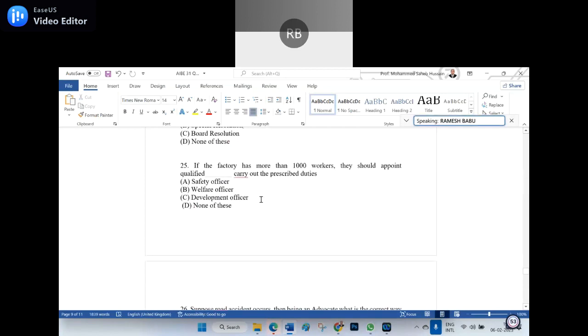Okay, if the factory has more than 1,000 workers, they should appoint a qualified dash to carry out the prescribed duties. Safety officer? I think it's a welfare officer. It's a welfare officer, not a safety officer. Safety officer is for the fire.